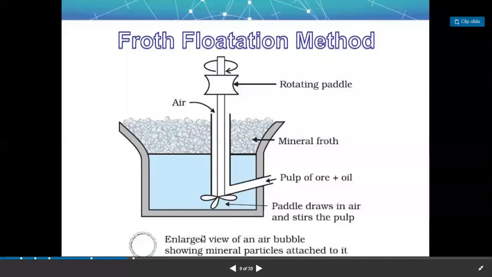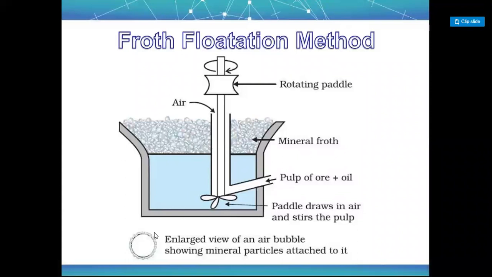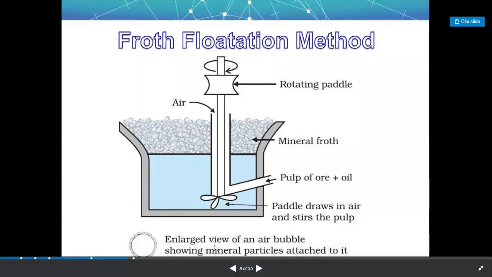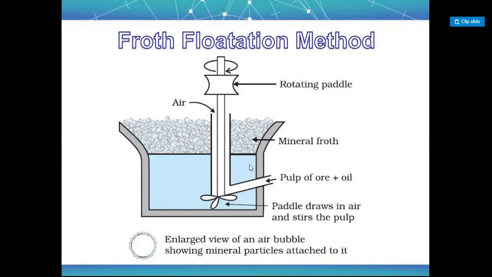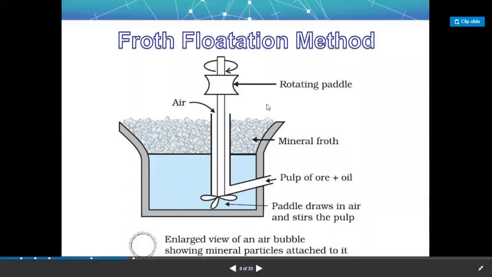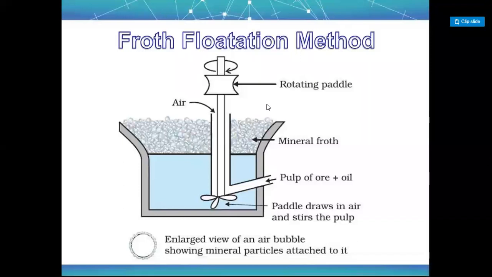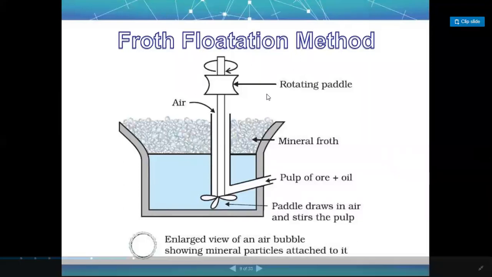If you see the diagram here, this is the enlarged air bubble, okay, which contains the mineral particles. So froth is like झाग जिनके अंदर air बनता है. जब हम बनाते हैं ना, when we mix soap into the water, when you start shaking it or moving it, or you can say centrifuge it, then froth forms, which contains air bubbles, and on the surface of these air bubbles the mineral particles will attach. That is how we will be able to separate out the sulfide ores with the help of water, by using this froth flotation method. All right.